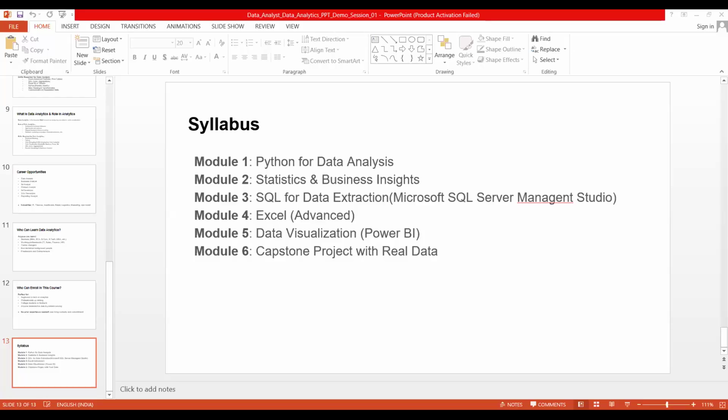Then we are going to learn what are the different data types: integer, float, string, boolean. Then we are going to learn data type conversion from int to string, string to float, and many more. And then we are going to learn string formatting, and also the flow control statements like if, elif, else, for loop, while loop, break, continue, pass.